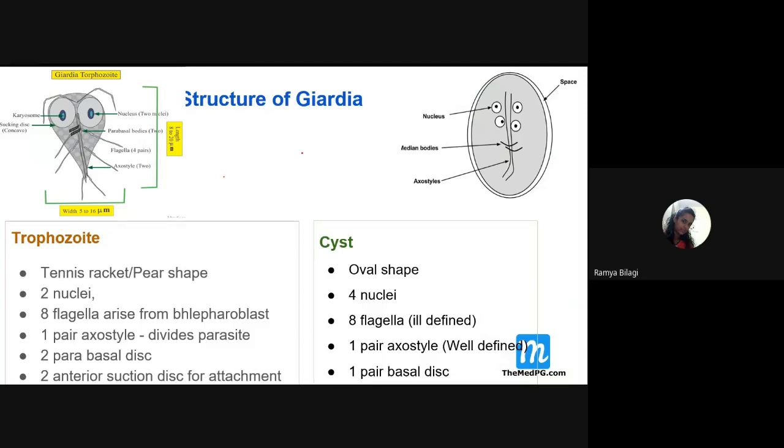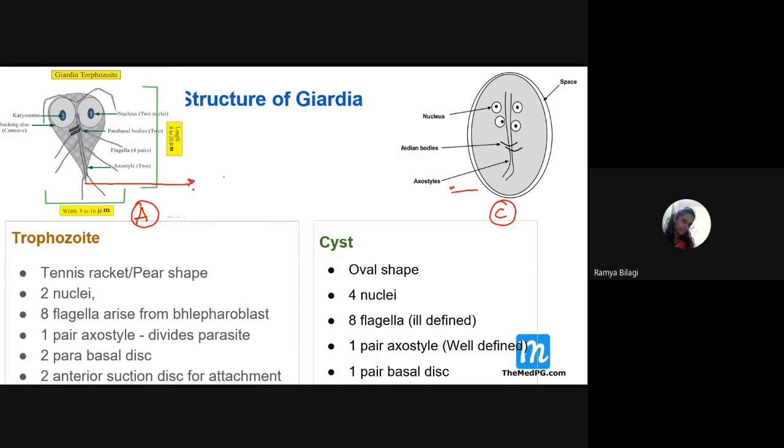Now let us see the structure of this Giardia. It exists in two forms, just like Entamoeba histolytica. One is the active form, that is the trophozoite. Another is the dormant form, that is the cystic form. So it exists in two forms. The trophozoite is active. Why I'm showing you and explaining all this in detail is because nowadays in picture-based questions they are giving these types of pictures: identify which of the following.